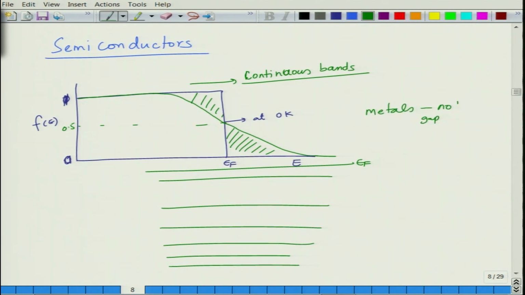In semiconductors what happens is that, in metals, no large gap exists between energy levels.